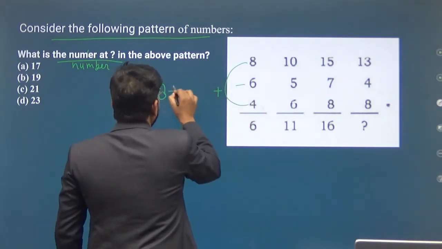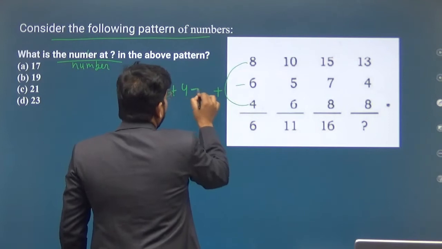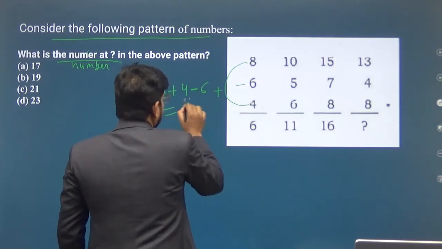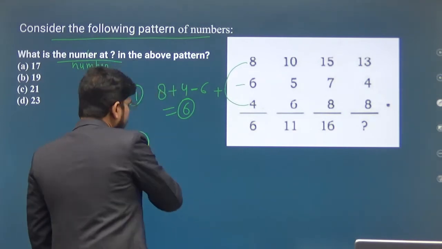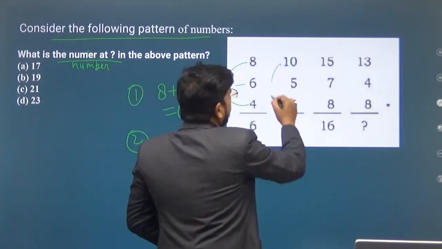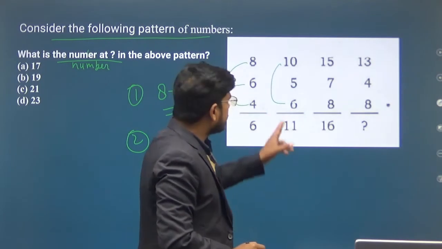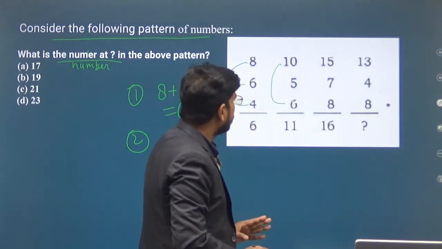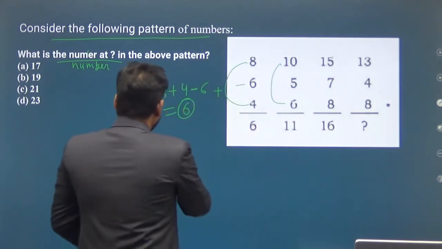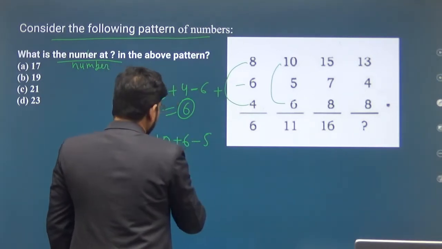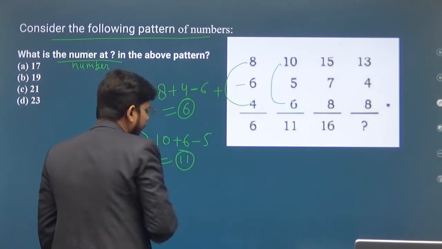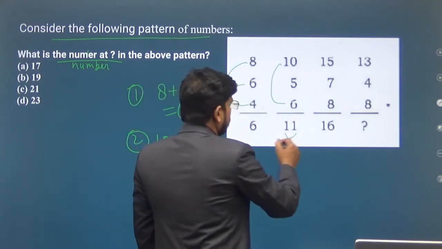This is 8 plus 4 minus 6, this is 6. Okay, this is the first. Now the second: 10 plus 6 is 16, 16 minus 5 is 11. 10 plus 6 minus 5, that is 11. So this is 11.